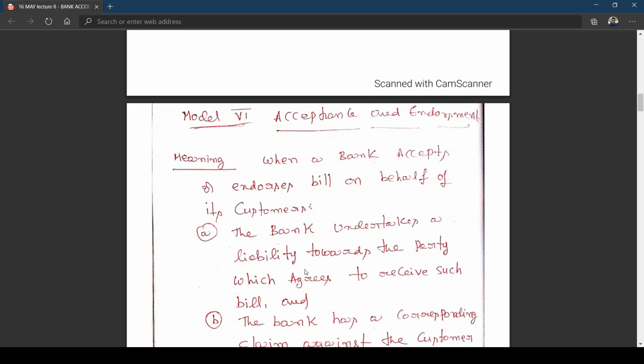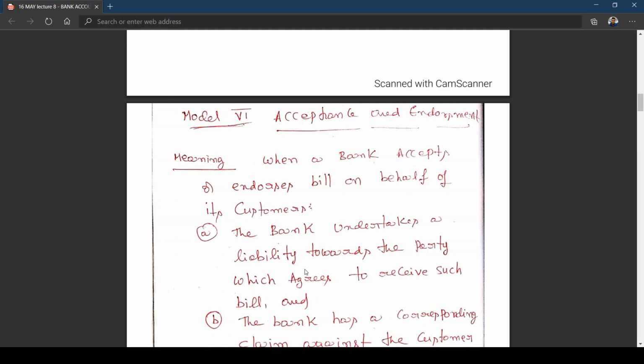Straightforward. Yes, the bank is providing services. Now, if the customer doesn't make payment, or doesn't fulfill his promise to the client, then the bank has to make a payment. The bank is making the payment from its pocket. When the bank is making the payment from its pocket, how is the bank going to collect the amount? That is why generally the bank will ask its customer to keep some security equivalent to the amount of the bill accepted by the bank.